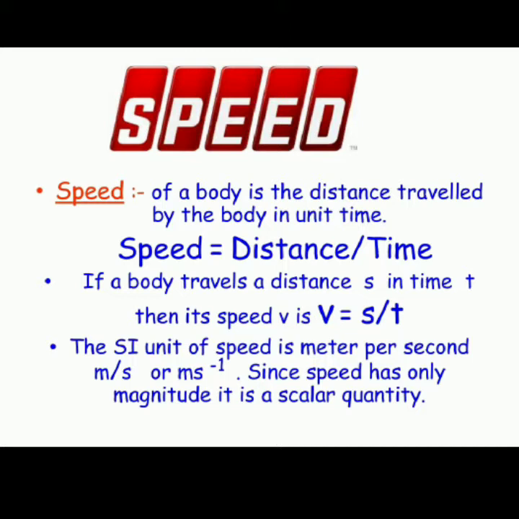Since this has only magnitude, it is a scalar quantity, whereas the SI unit is meter per second square. You can also write it as a formula with symbols, such as distance s in a time t, so the speed v is equal to s upon t.